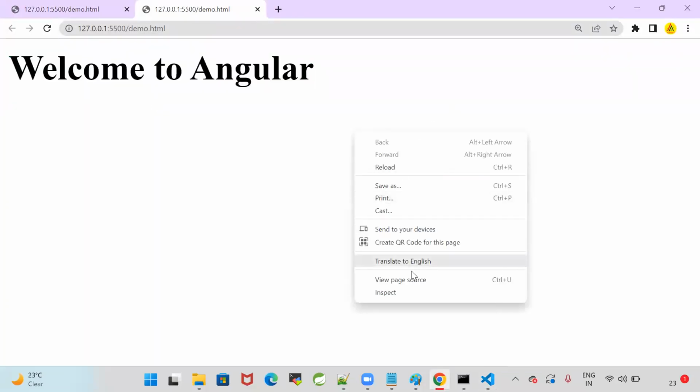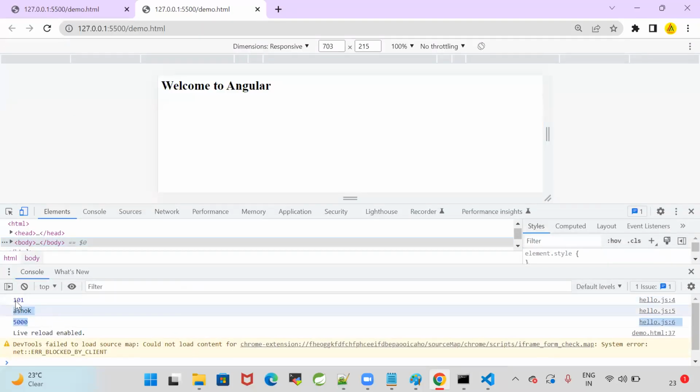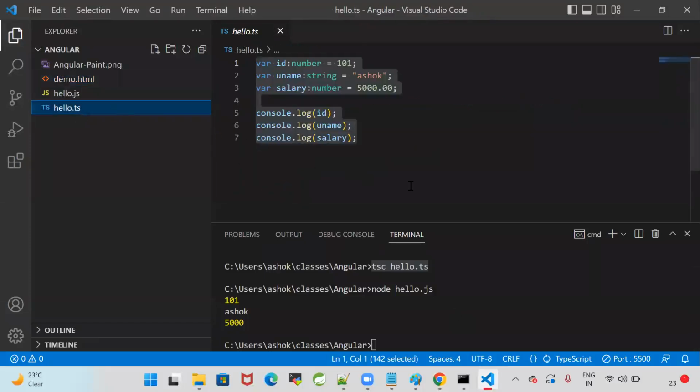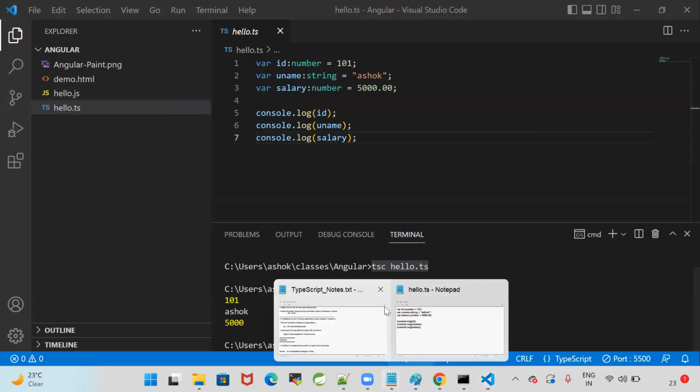To see the console, right click on the browser, inspect. It will display the console with the values. Whatever values we are printing on the console, it is displaying. If you don't want to display on the console, you can write the alert. It will give you an alert message. Got it?